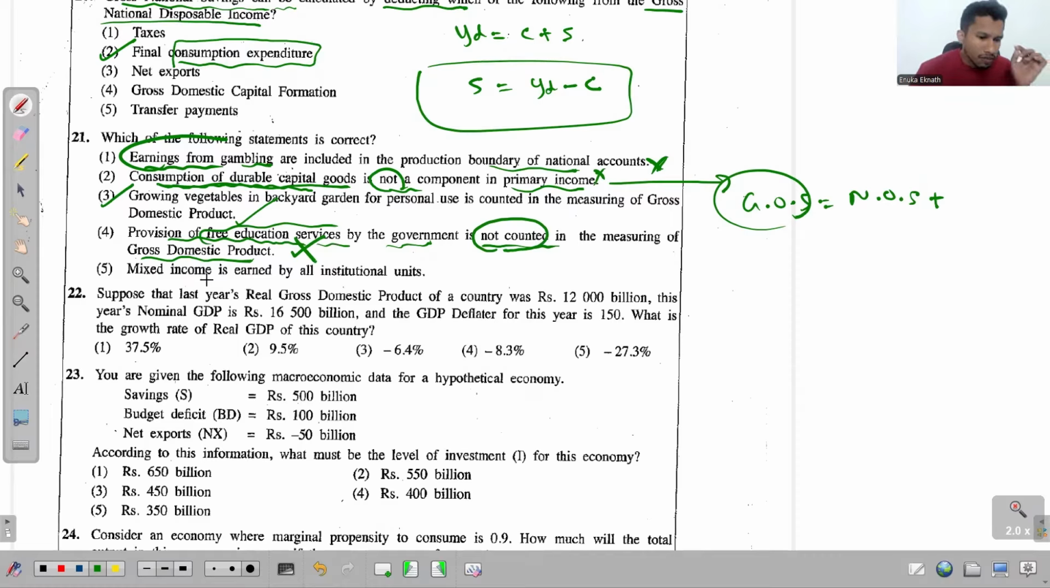Fifth one says mixed income is earned by all institutional units. I'll show a note for this too. Look at this one, mixed income.